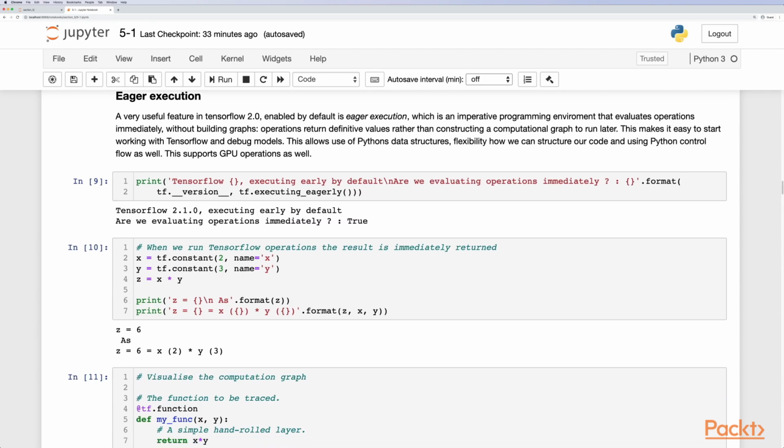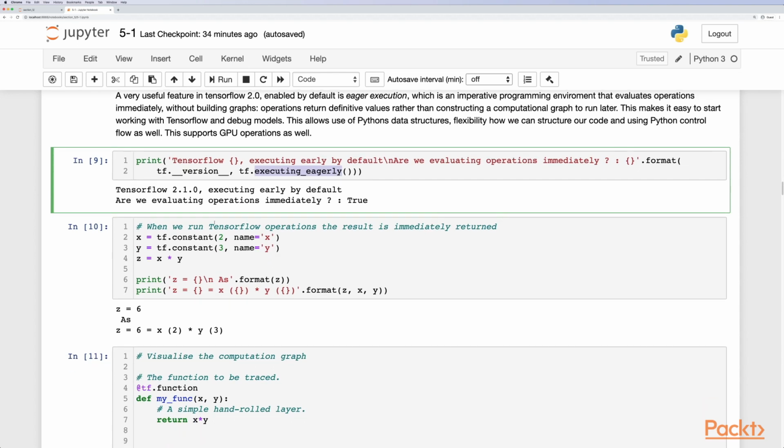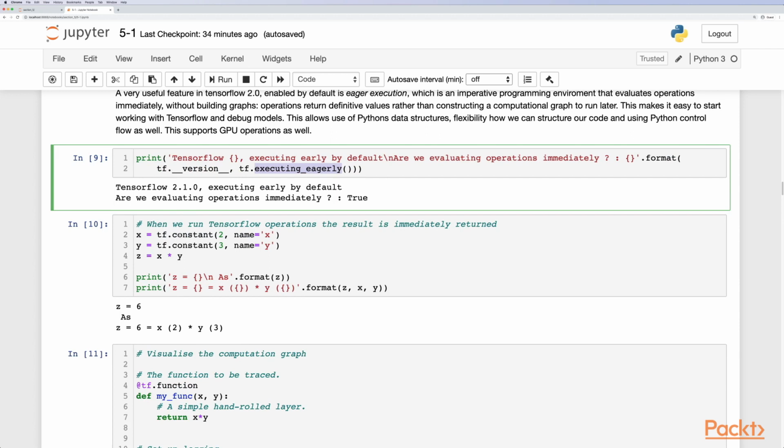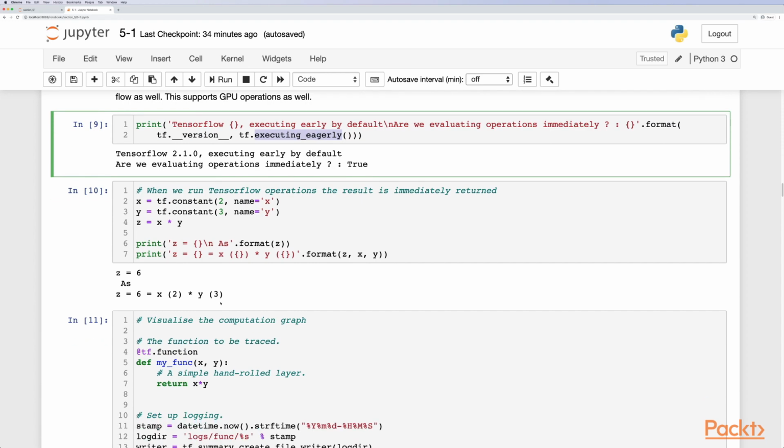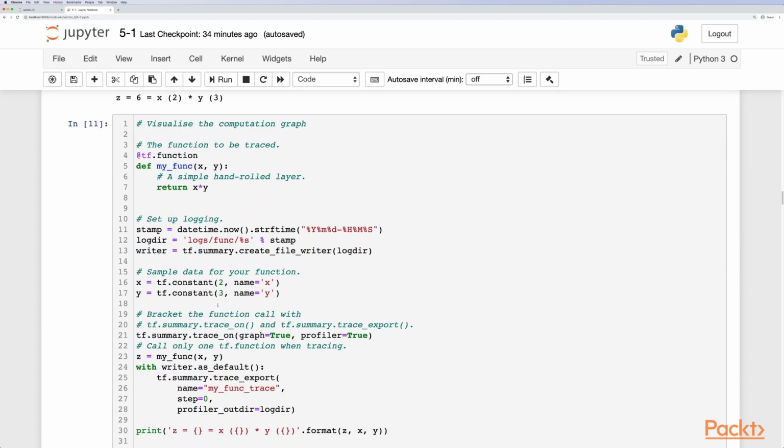So we can check whether we're actually executing eagerly by checking this tf.executing_eagerly method. And in this case, we can actually see it's true. So we are. So we can easily define some TensorFlow operations and actually see that the result is immediately returned. So if we define constants 2 and 3, we multiply them together, we expect the output to be 6, which it is. So we can also visualize the computational graph.